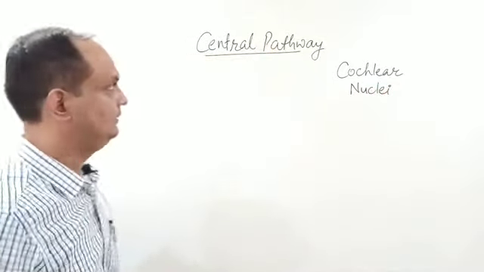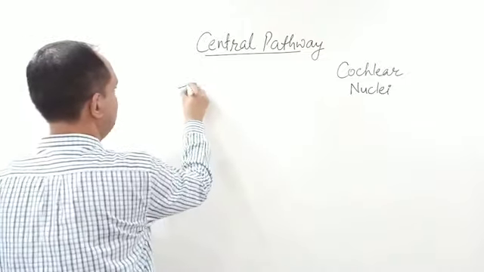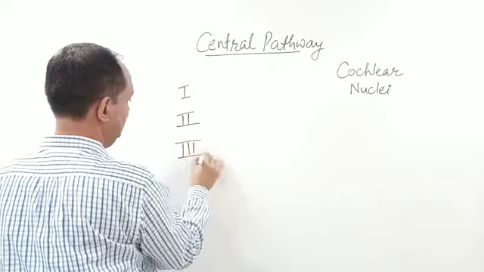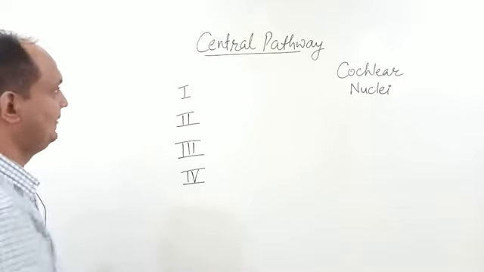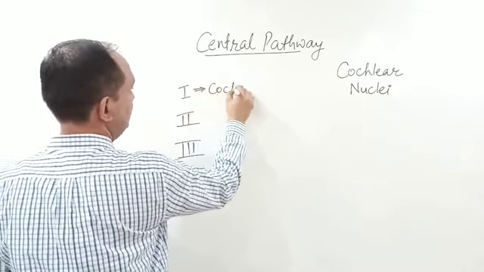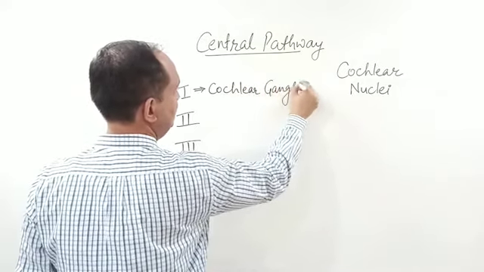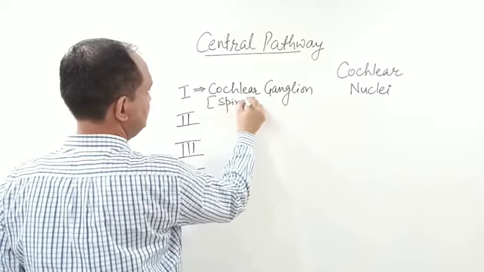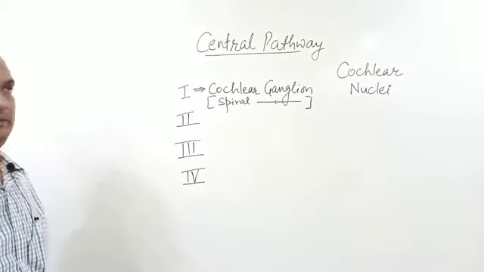Now when you will see the overall pathway, you are having the first order, second order, third order and sometimes fourth order neurons in this pathway. Now the first order neurons are present in the cochlear ganglia. Now this cochlear ganglia is also known as spiral ganglia, and this spiral ganglia is present in the cochlea.